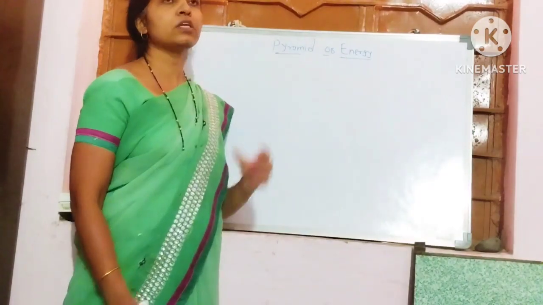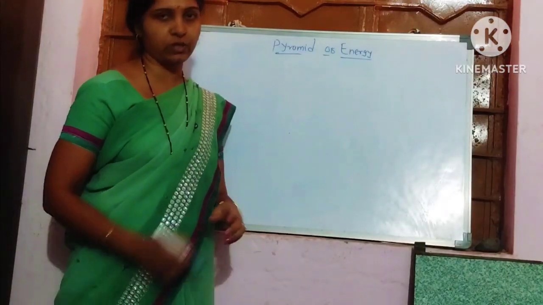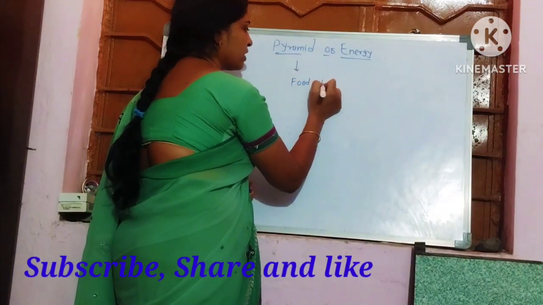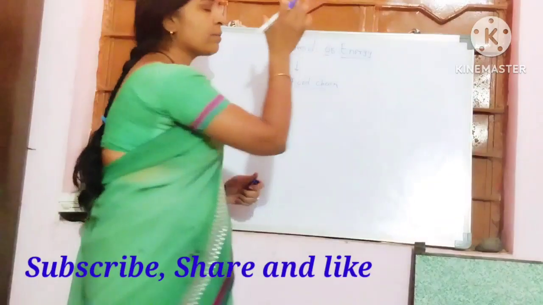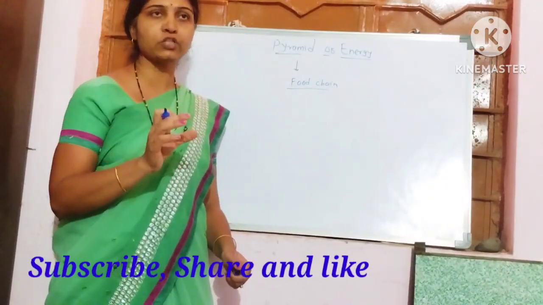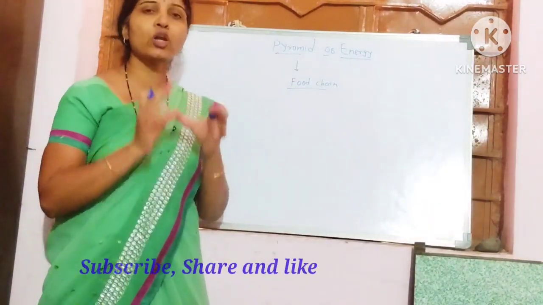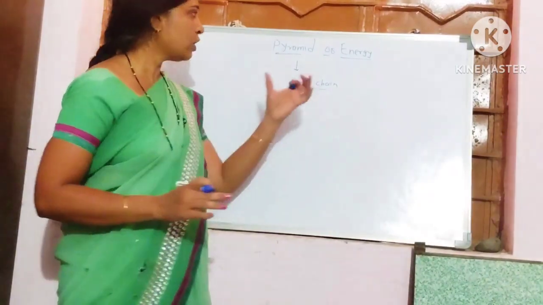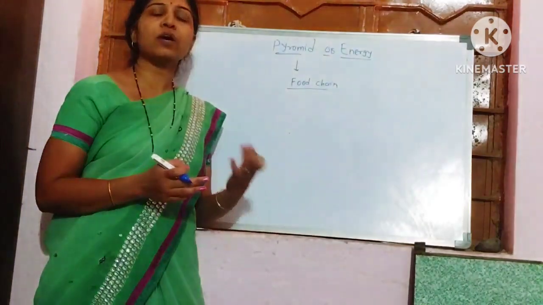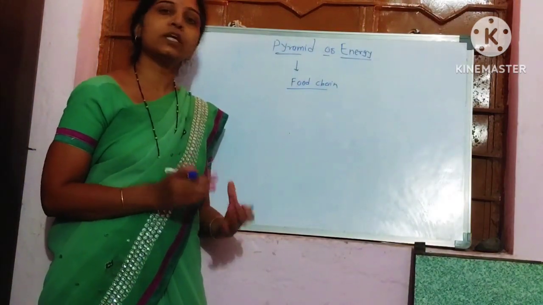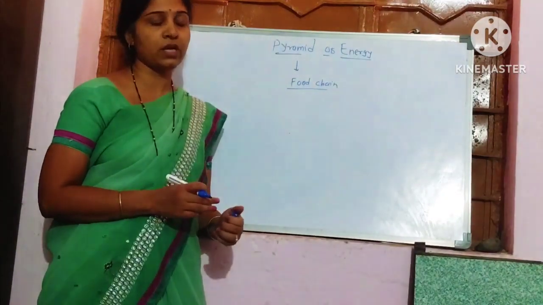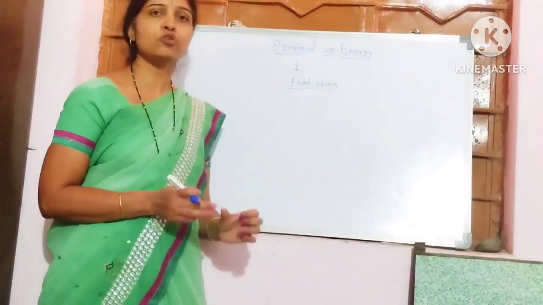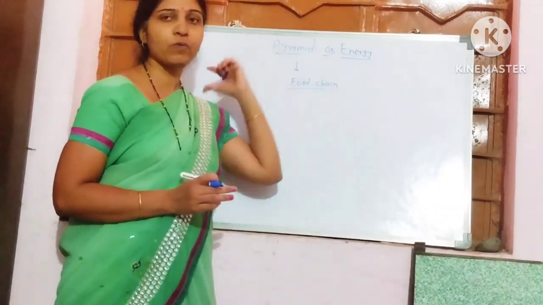Majorly these pyramids are the representation of the food chain. Within the ecosystem there are food chains, and these pyramids are the graphical representation of the interrelationship between the organisms present within the food chain. As we already discussed in the previous lecture, there are three different types of ecological pyramid: the pyramid of number, the pyramid of biomass and the pyramid of energy. So today we are focusing on the pyramid of energy.